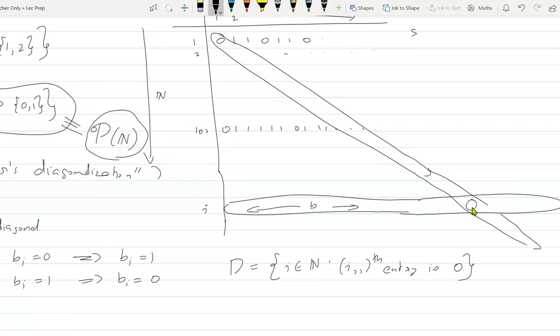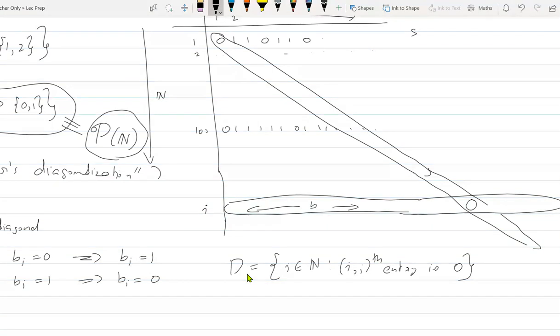So if that particular diagonal entry is 0, then I will include that element in the set D. Can the set D be in this table? Can anybody else explain why the set cannot be in this table? Because it differs by at least one element from every row. Yes, that is one simple explanation.